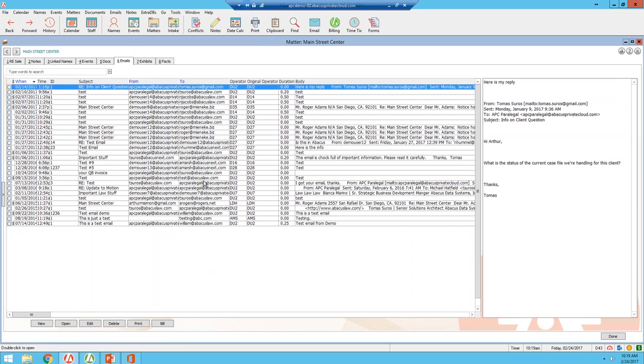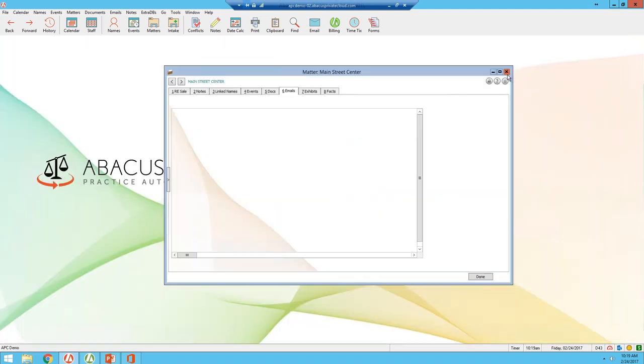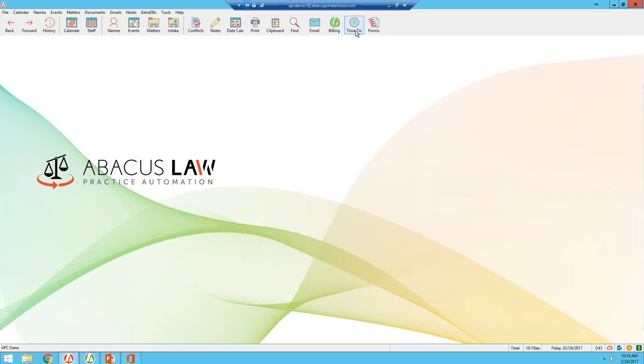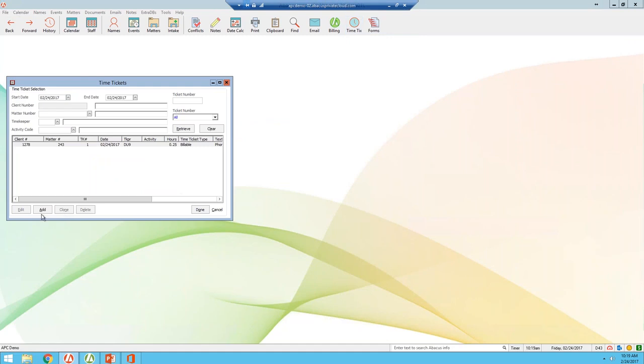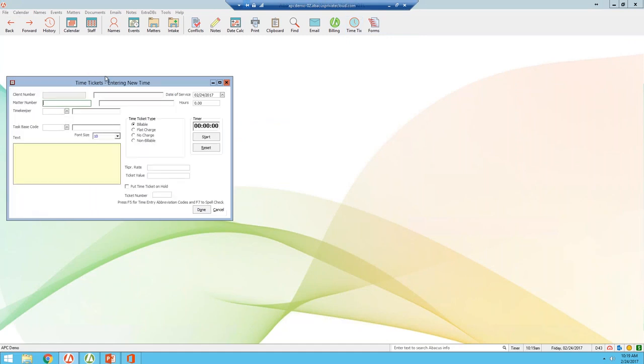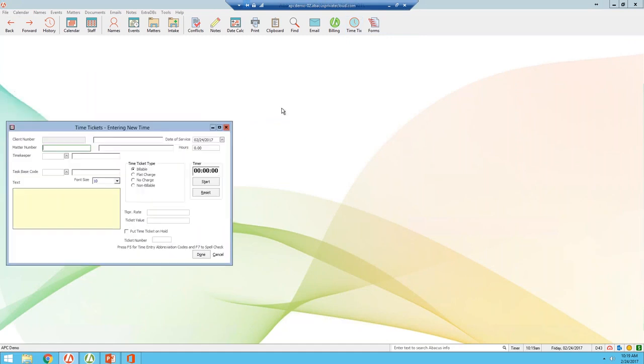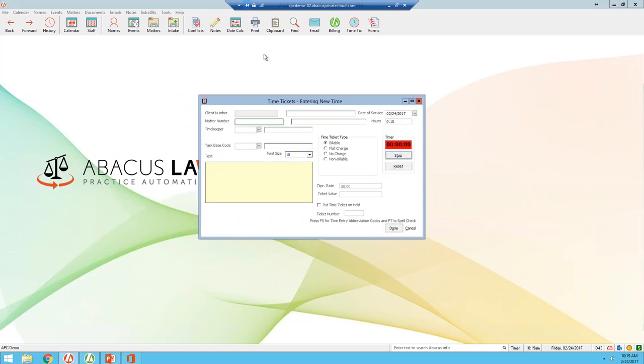Because Abacus has a fully integrated system with Outlook, you can capture the duration of time that you spend composing and sending or receiving emails. So that's under the email section. And overall, if you want to capture your time for anything at any time, Abacus gives you this time tickets feature. You can click on the time tickets and have as many time tickets running at the same time.